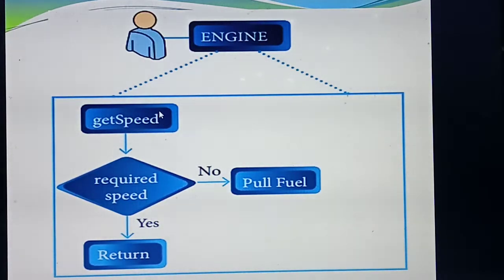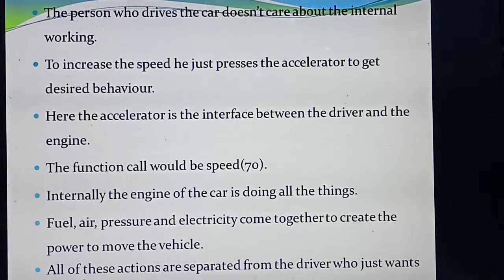Here his aim is to get a speed of 80. So here it will check if it's 80. If 80, no problem, the car will move at 80 kilometers. But sometimes it will check whether 80 kilometers is there or not. If 80 kilometers is not there, he needs to pull the fuel, then only the car will move faster. Understood? Okay, that is the example they have given.